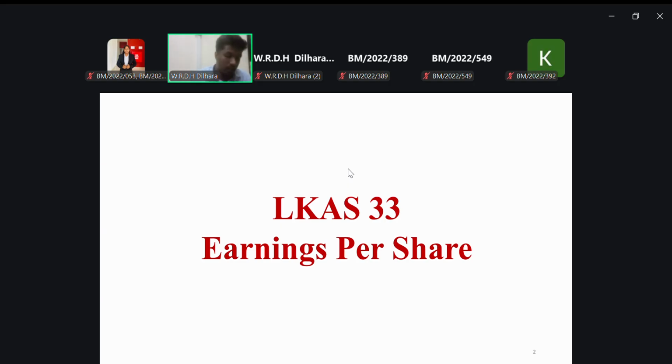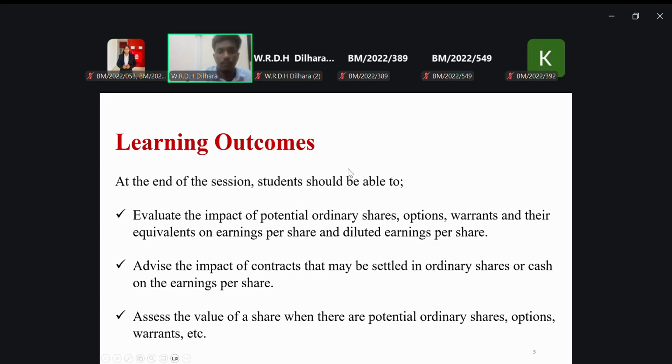So with that, when we move into the learning outcomes, by the end of this session you can evaluate the impact of potential ordinary shares. They are similar to ordinary shares, but there is some difference between potential ordinary shares and ordinary shares, and you will learn that in this session.